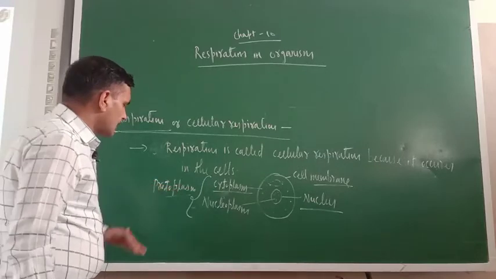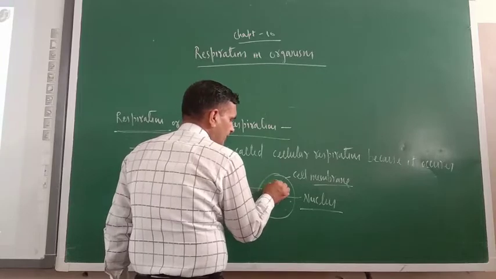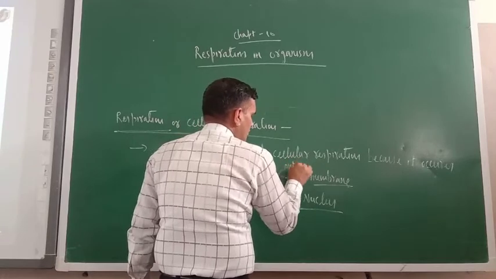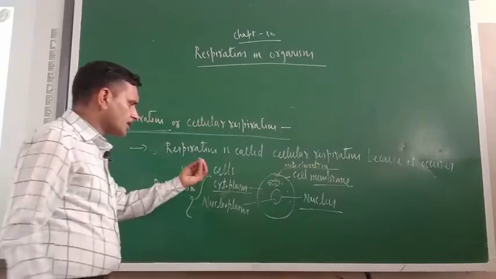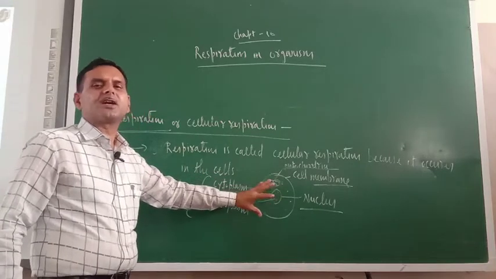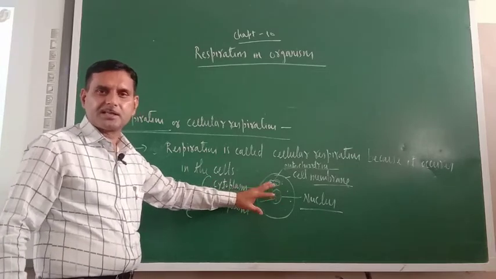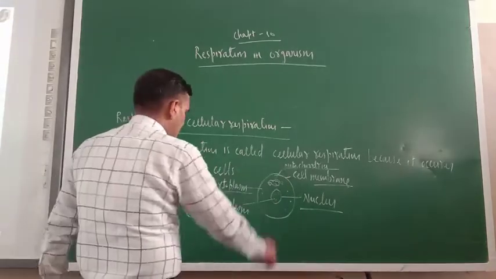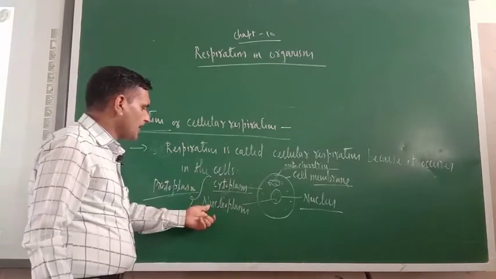As far as respiration is concerned, the mitochondria is very important. This is the mitochondria, and it is very important for respiration. I have drawn here only those organelles of the cell which are required for respiration. There are many other cell organelles, but I have not drawn them because I required only the mitochondria. I hope you have got the meaning of protoplasm, cytoplasm and nucleoplasm.